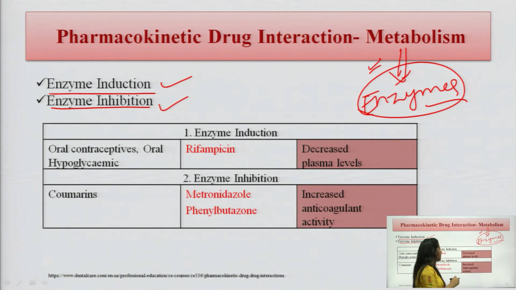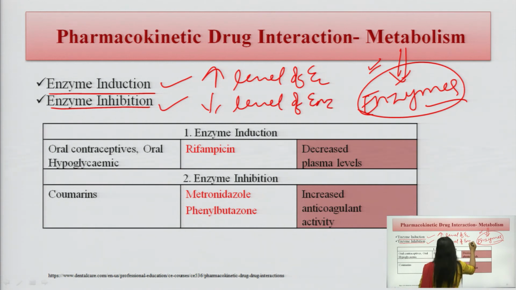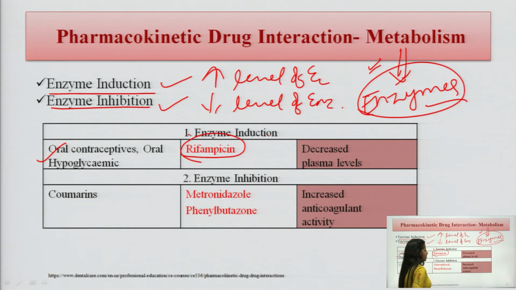In enzyme induction, what happens? There is an increased level of enzymes. In enzyme inhibition, there is a decreased level of enzymes. Yes, we can say the examples here. In enzyme induction, as I told you, the levels of enzymes are increased by rifampicin. This rifampicin drug is called an enzyme inducer. So this will increase the level of enzyme with which oral contraceptives and oral hypoglycemics, these agents, are usually metabolized.